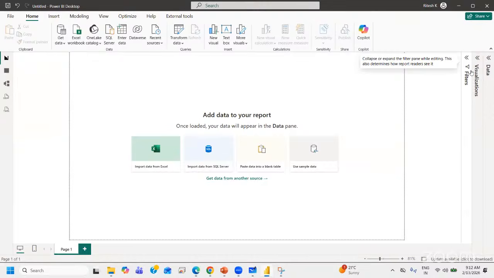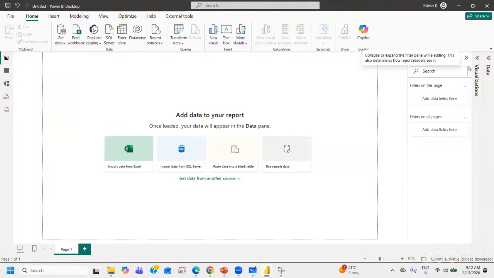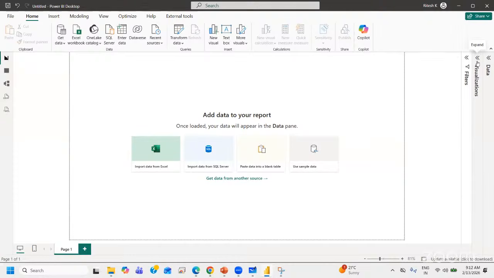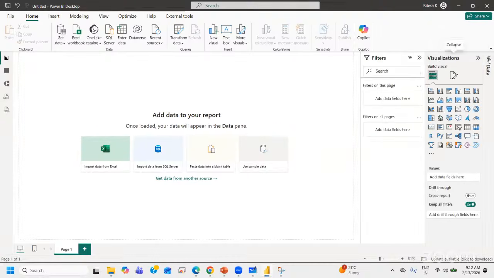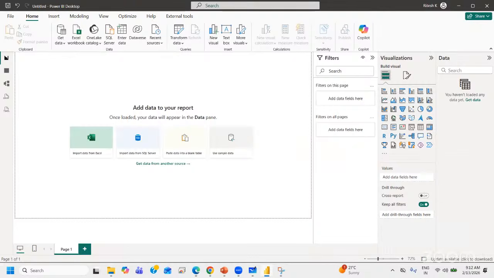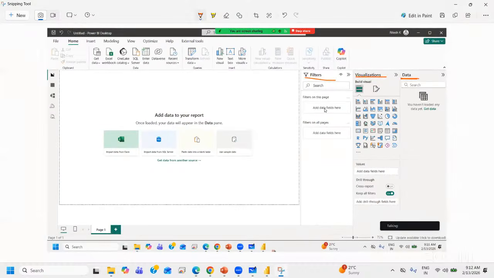Apart from these three, you can access many other tabs, but you can close them at any point of time. These three tabs should be open, though if you're not using them, you can collapse them, expand and collapse. So these three tabs, data, visualizations, and filters, are called tabs.